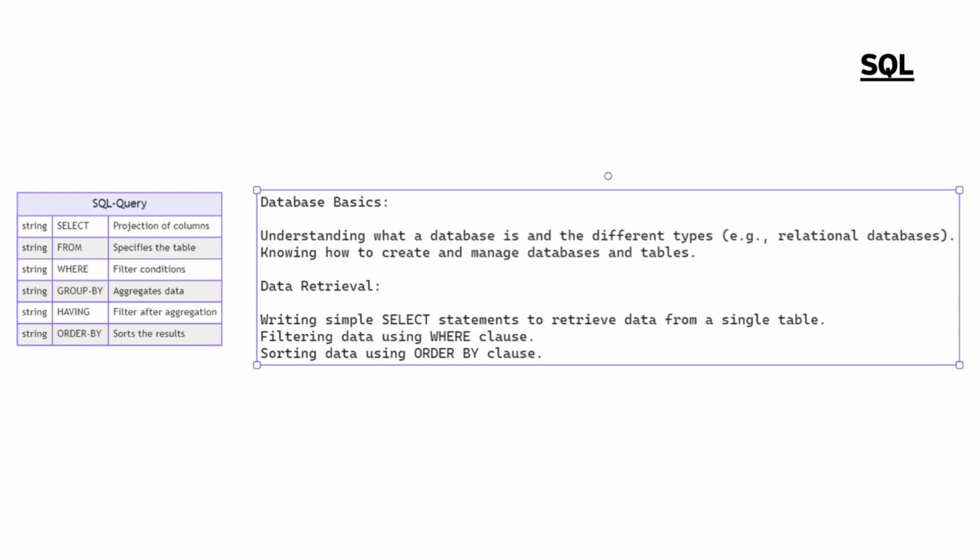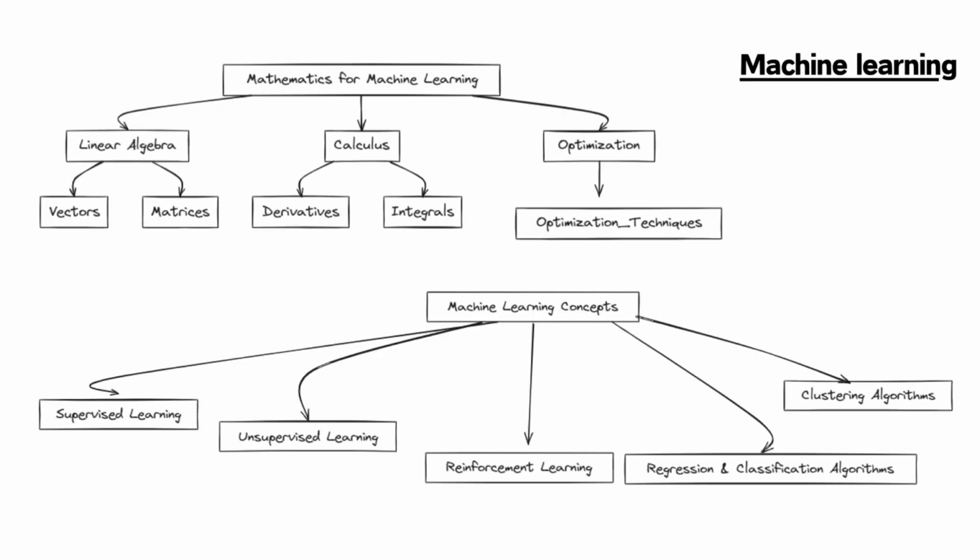Moving to machine learning. Here come the most important topics of data science. Before we start machine learning, we will see some basic mathematics behind it, like linear algebra, calculus, and optimization. We will not cover all the topics under these.